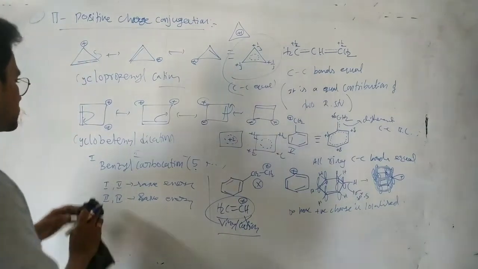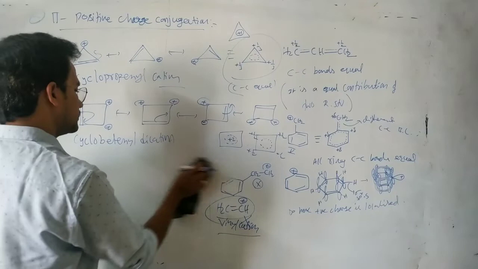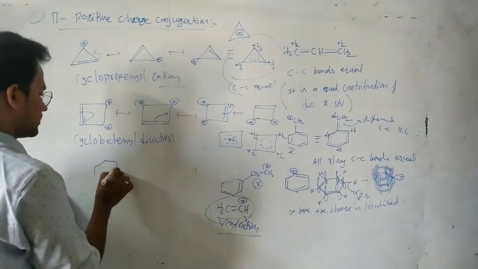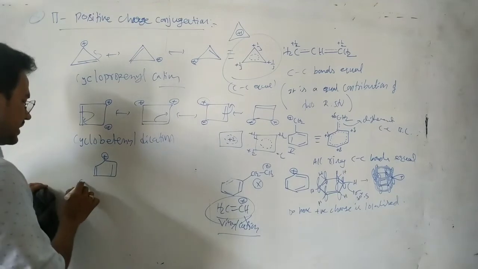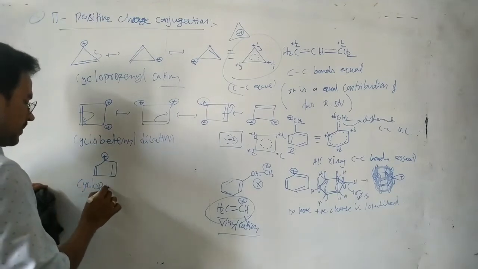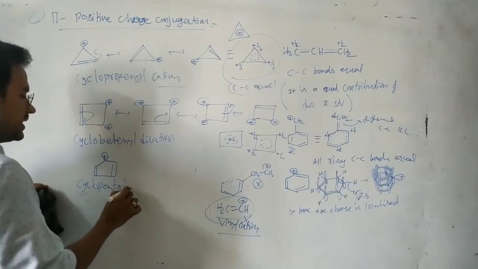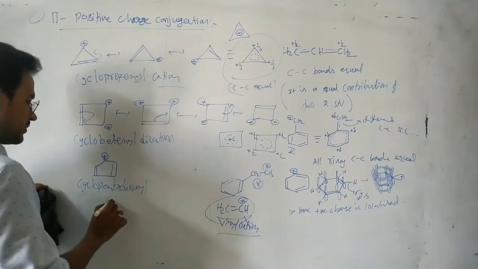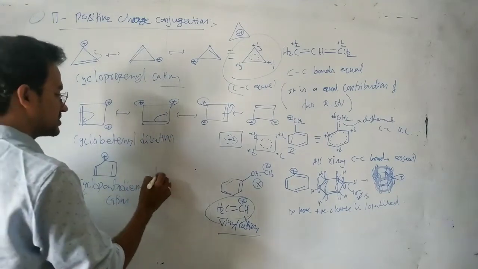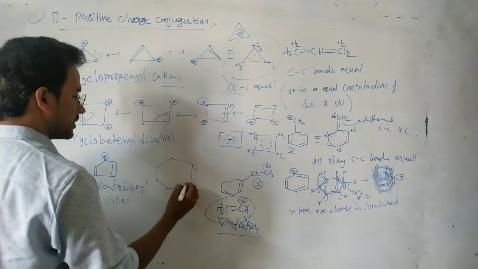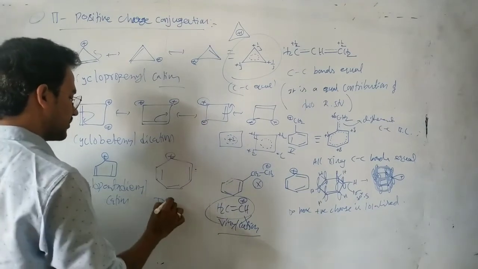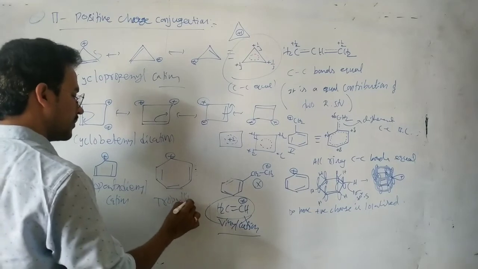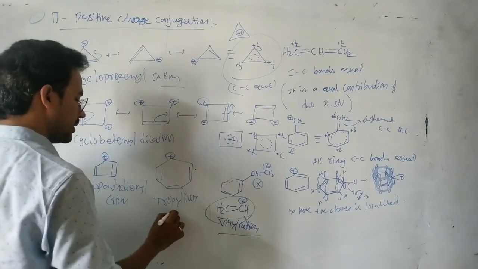Yeah. Next, another one. Write the resonance structures for these cations. Cyclopentadienyl cation, cyclopentadienyl cation. Write the resonance structures for this one. And write the resonance structures for this tropylium cation. Tropylium cation.